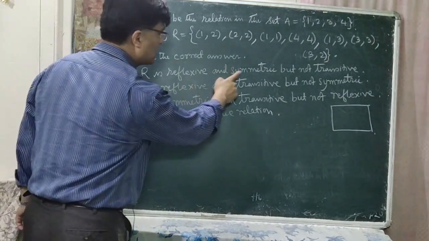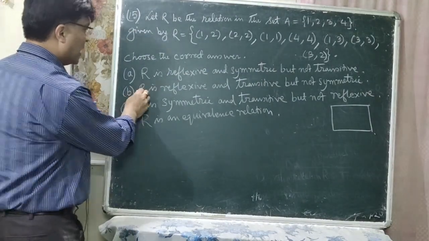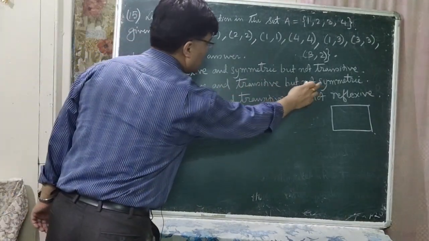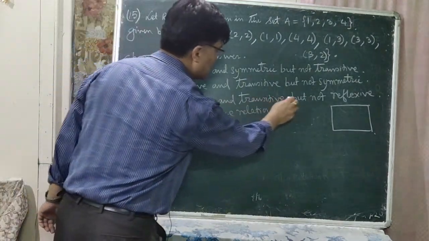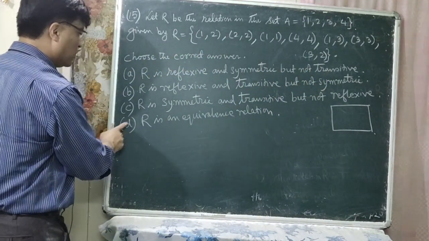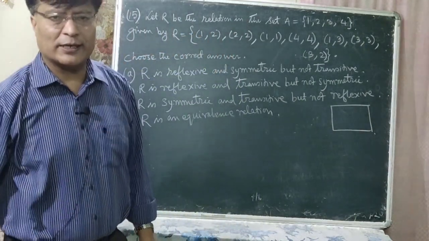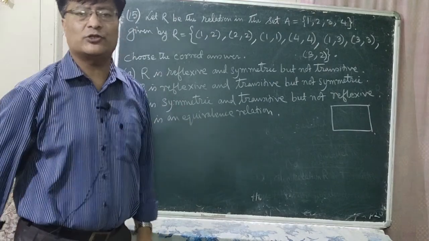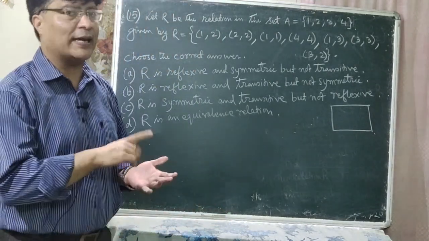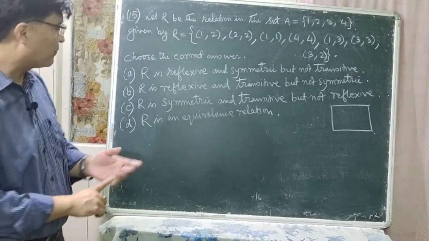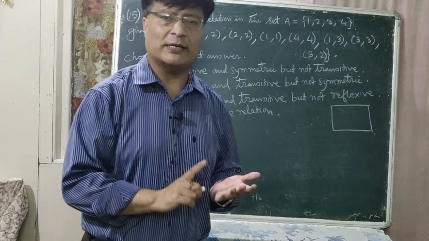A: R is reflexive and symmetric but not transitive. B: R is reflexive and transitive but not symmetric. C: R is symmetric and transitive but not reflexive. D: R is an equivalence relation. In order to choose the correct answer, you should know the definitions of reflexive, symmetric, transitive and equivalence relations. For R to be an equivalence relation, R must be reflexive, symmetric and transitive.